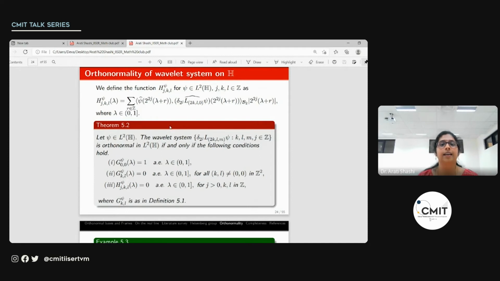These are the necessary and sufficient conditions for this wavelet system to be orthonormal in L2 of H: G psi 0 of lambda is 1 almost everywhere, G psi k,l of lambda is 0 when (k,l) is not equal to (0,0), and h psi j,k,l is 0 for positive j and integers k, l. So these are the characterizing conditions for orthonormality of the wavelet system.